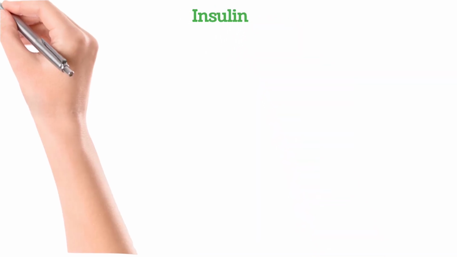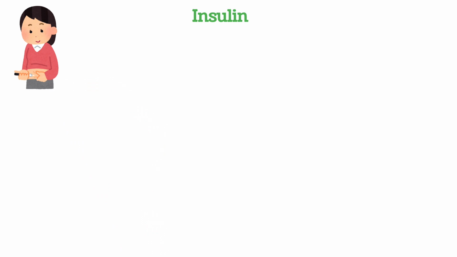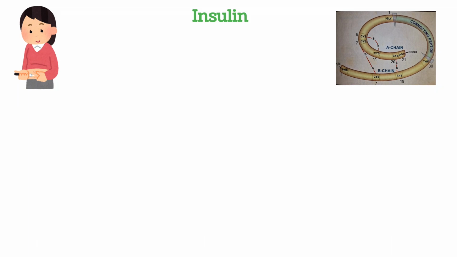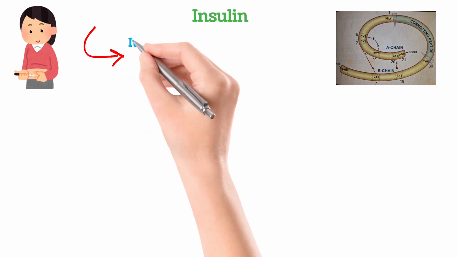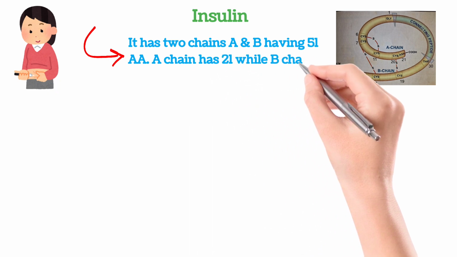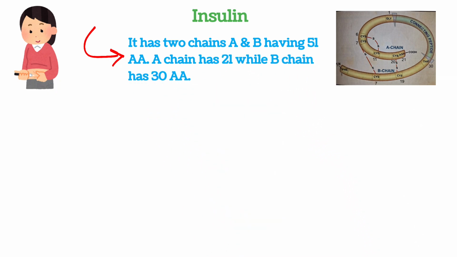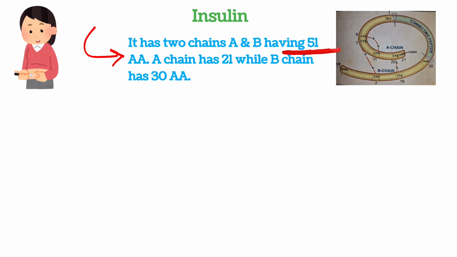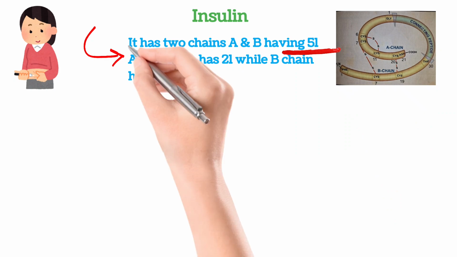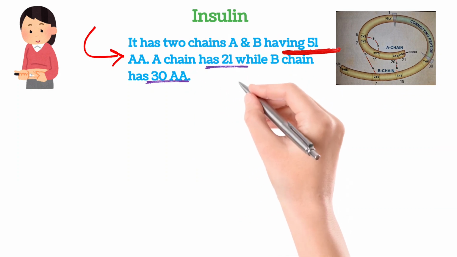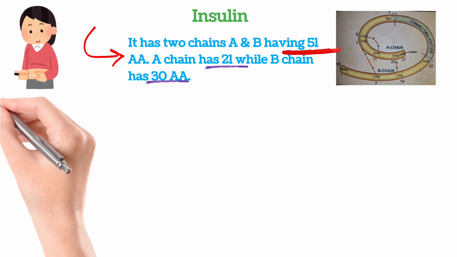Alright, so let us go through the characteristics of insulin. As we all know, insulin is nothing but a protein because it has a long chain of amino acids. It can be seen through this picture that I have taken from the K.D. Tripathi book. It has two chains, A chain and B chain, which have 51 amino acids in total. A chain has 21 while B chain has 30 amino acids. 21 and 30, total 51.